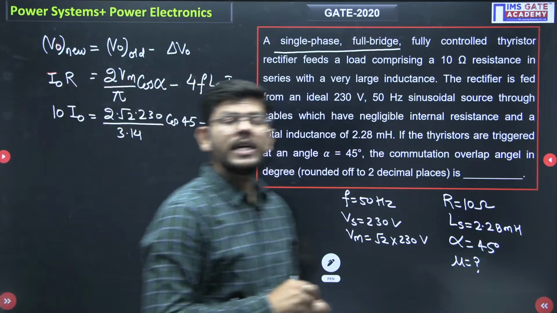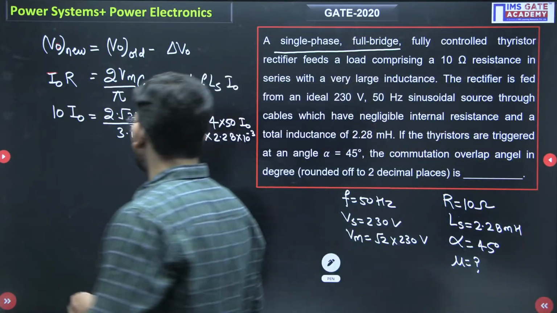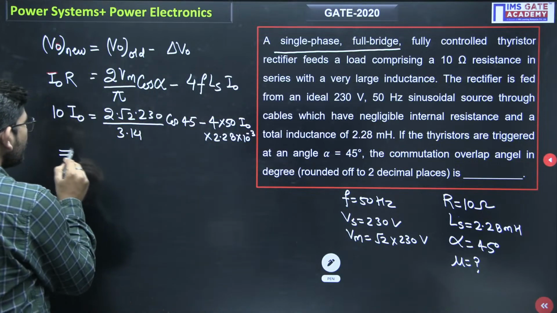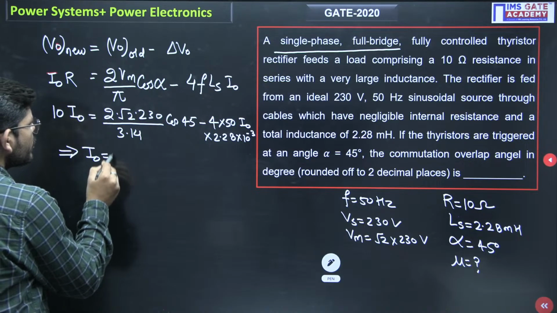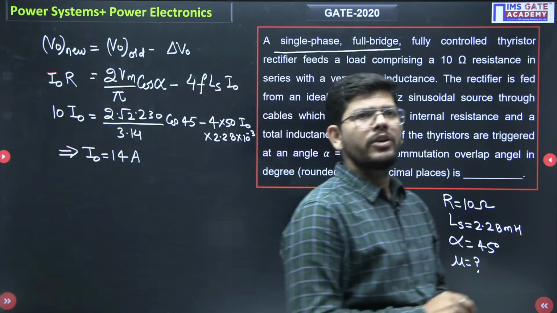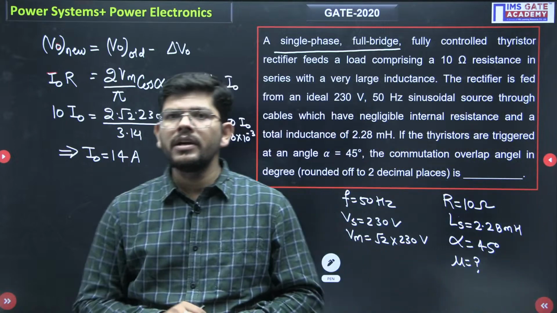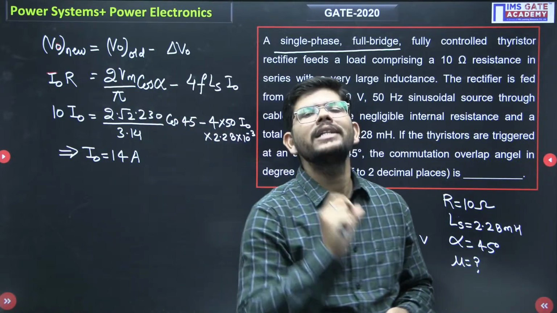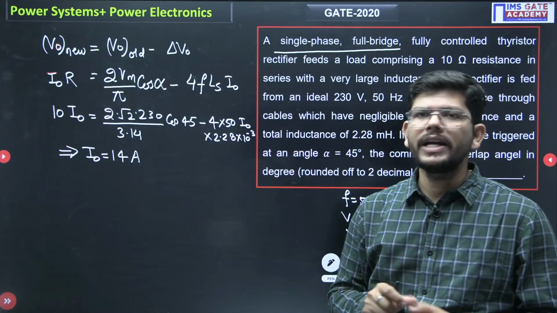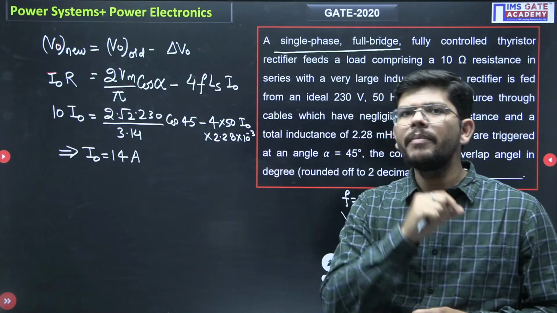So if you see, there is only one unknown in this equation, and that is I naught. When you solve this equation for I naught, you will get I naught equals 14 ampere. So post your answers in the comment box, whatever you are getting. You all have to get this answer. If you are getting it, comment in the comment box.